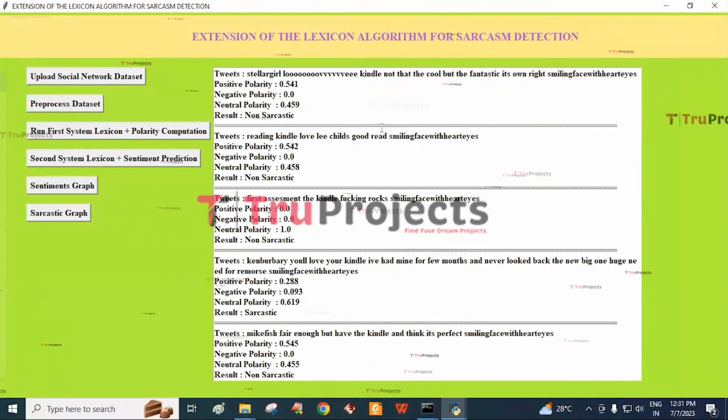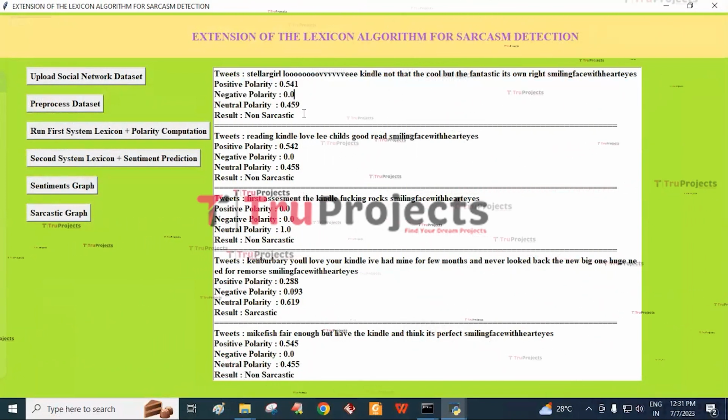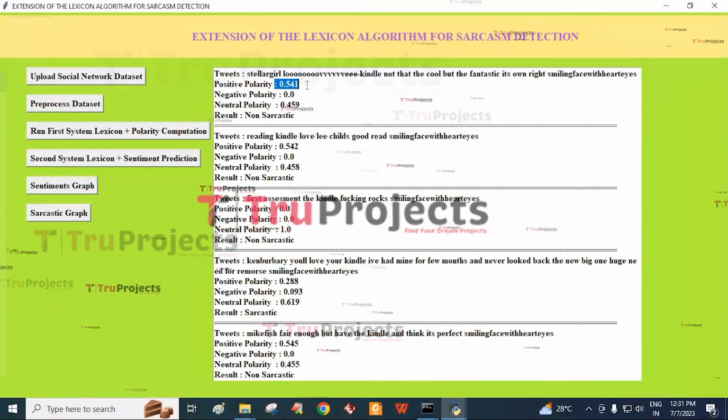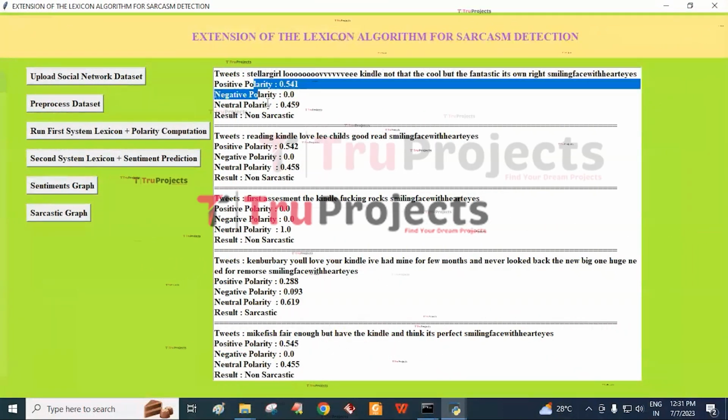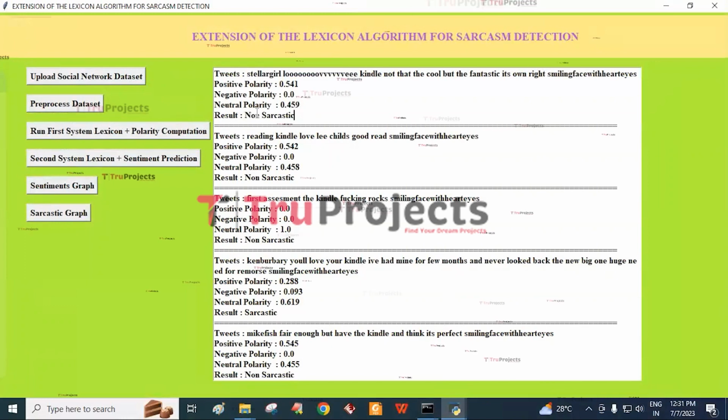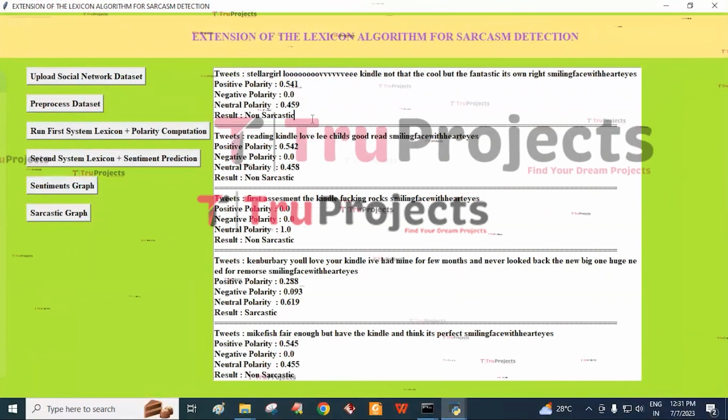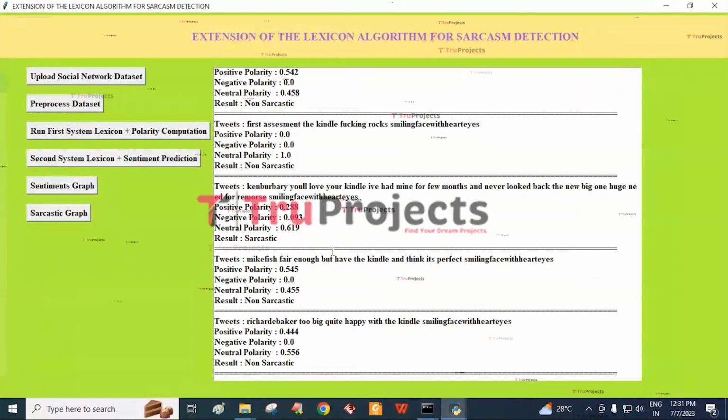For example, in the first tweet, we can see that the high score is 0.541 and that is of positive polarity. And this way we can view the polarity rate. On that basis we can set the results as sarcastic or non-sarcastic.